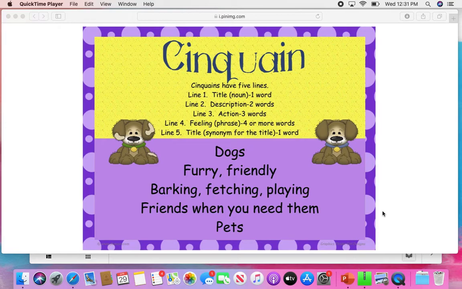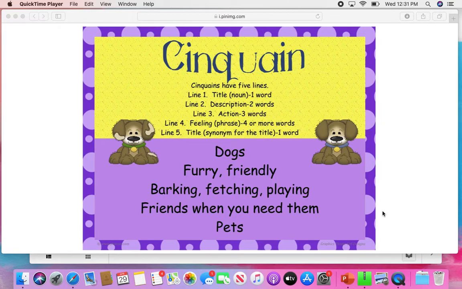Line 1 is going to be your title, and it's going to be a noun. And you can only have one word in line 1. So here in my example, I have dogs. On line 2 of my example, I have a description of that animal. So 2 words. Now, it doesn't have to be an animal. I'm just using it as an example.